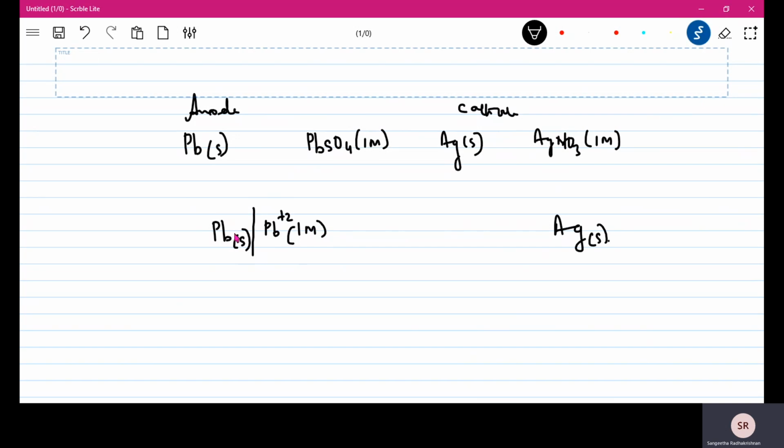Between them there will be only a single line, but after that there's going to be a double line because one half of the cell is complete, the anode part is complete. Now you have to write the cathode part, where you simply write Ag+ 1 molar, because Ag+ comes from silver nitrate, and then put a single line. So that is it, that completes your cell. I hope you understood. Thanks a lot.